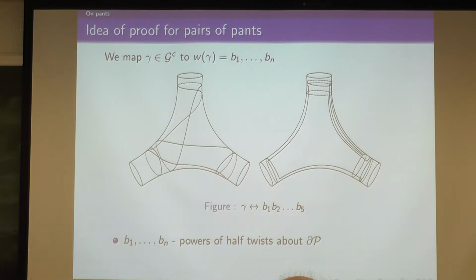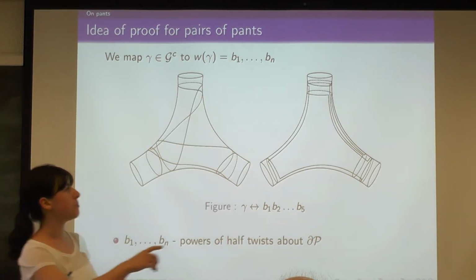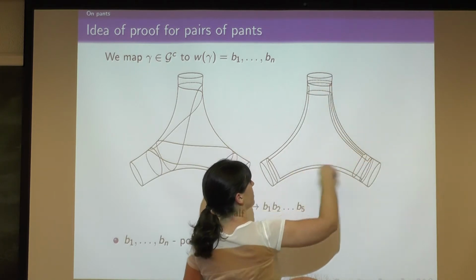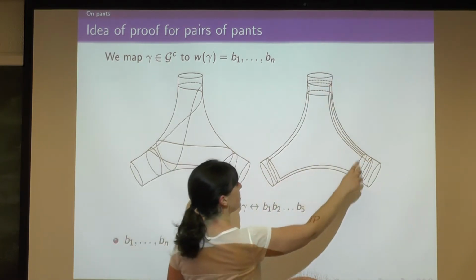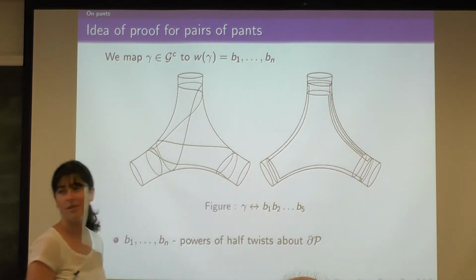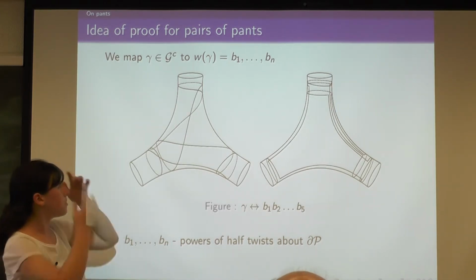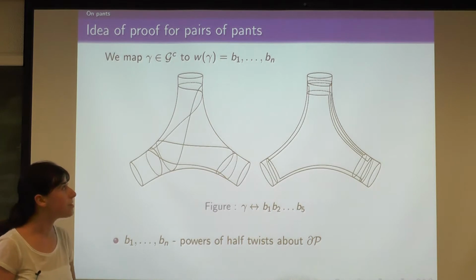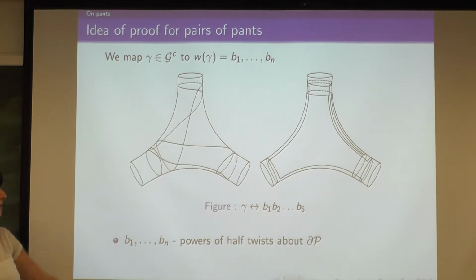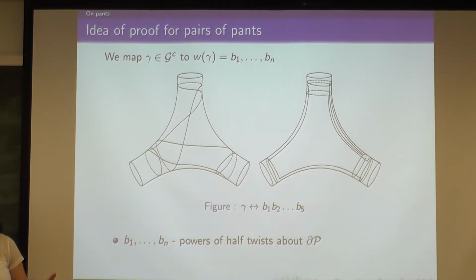We're going to take our geodesic gamma on the pair of pants, and somehow we're going to project it. We're going to tighten it up so it basically just follows the boundaries with just 3 possible paths between them. Or rather 6, because you need orientation. So you send gamma to this word v1 through vn, where these vi's are just sort of half twists, powers of half twists around the boundaries.